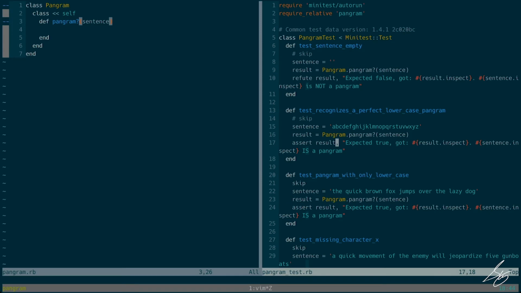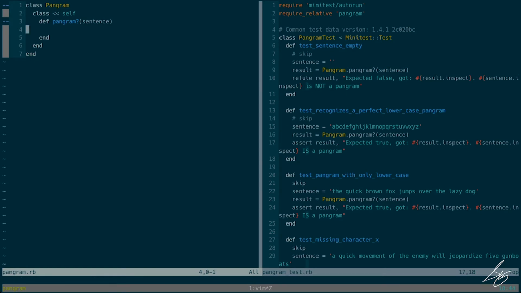So how do I determine whether or not this input is a pangram or not? I suppose there are any number of ways that we could do this. We could simply look at every character and keep a count of each letter and shove those into a hash or something, and then in the end, count up how many we have.